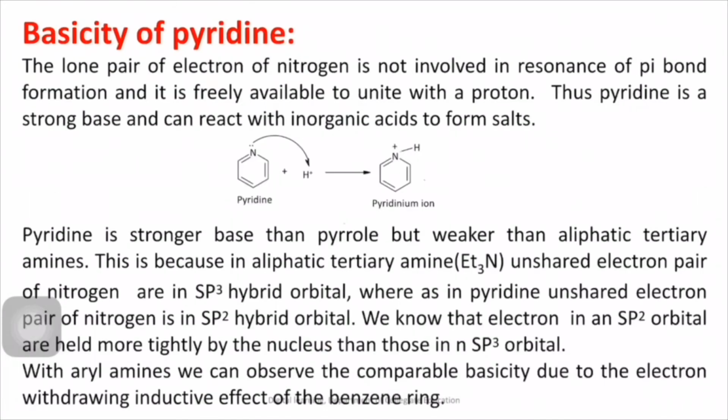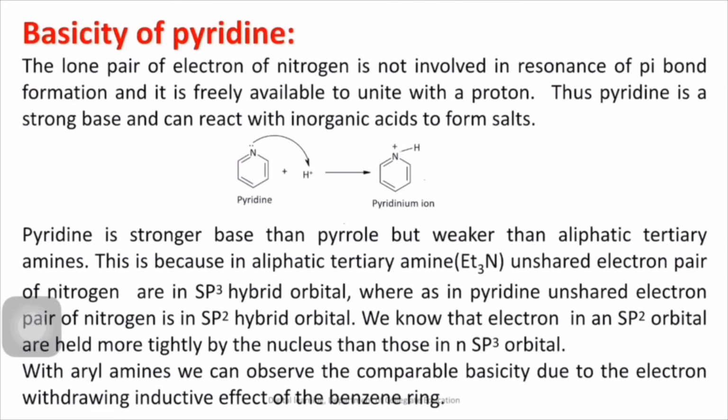Okay. Next, the basicity of pyridine. Since the lone pair of electrons of nitrogen is not involved in the resonance, it is freely available for protonation and it forms salts with inorganic acid. See the equation here. Okay. So pyridine undergoes protonation to form pyridinium ion. Got it?